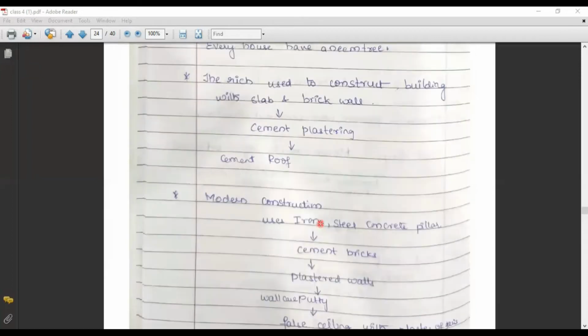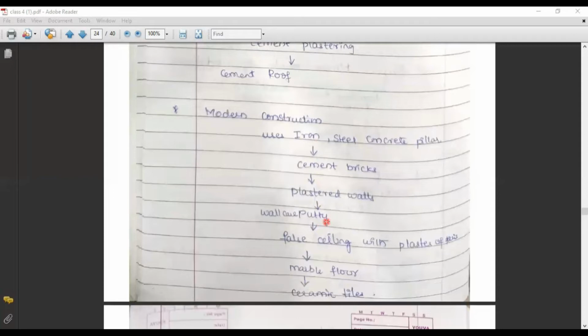Coming to modern construction, it uses iron, steel, concrete pillars and cement bricks, and these cement bricks will be plastered. You are going to observe the plastered wall, and this wall will be covered with wall care putty, right? Even on the roof, there will be a false ceiling made of plaster of Paris. So the false ceiling in any home is made of plaster of Paris.